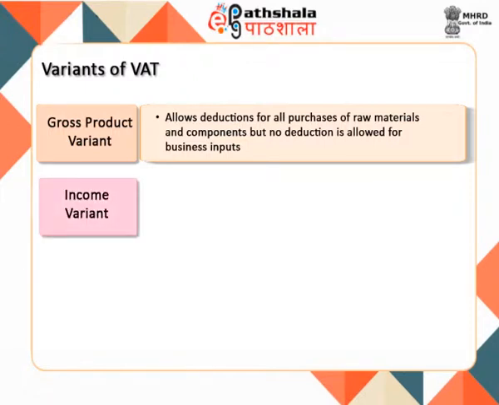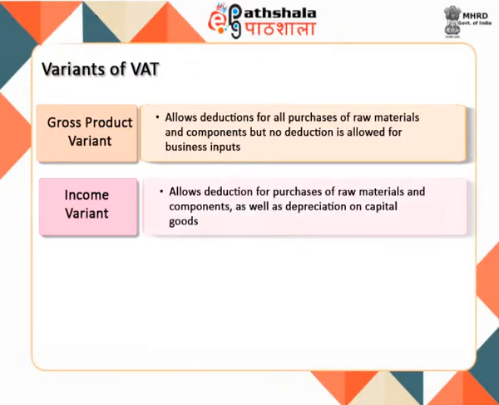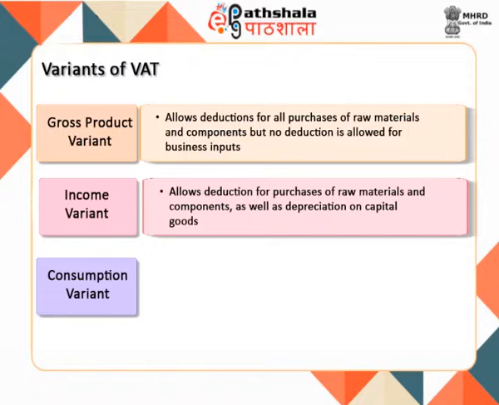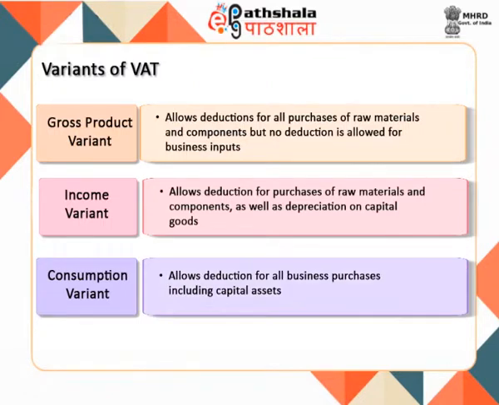2. Income variant. In this variant of VAT, deductions are allowed for purchases of raw materials and components, as well as depreciation on capital goods. 3. Consumption variant. This variant allows deduction for all business purchases including capital assets, that is, capital expenditure is also deducted from the value addition. This form is neutral between different methods of production, that is, capital intensive or labor intensive.